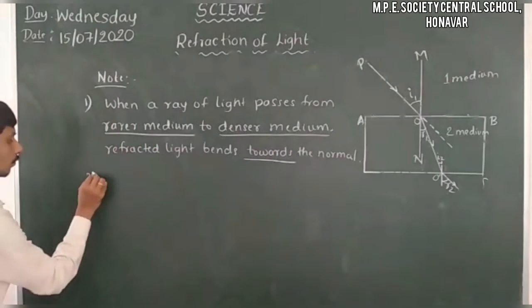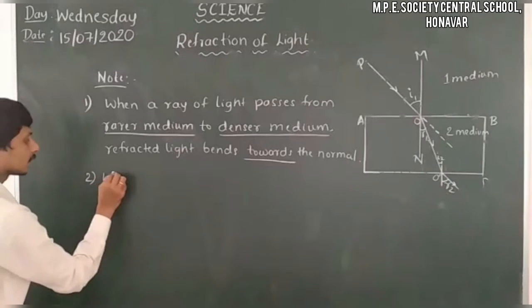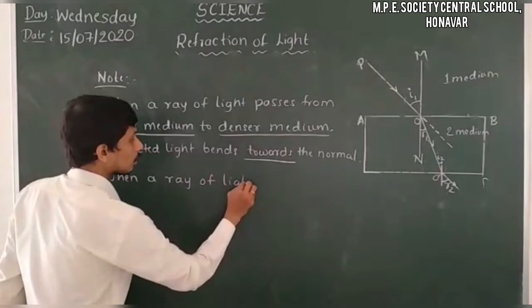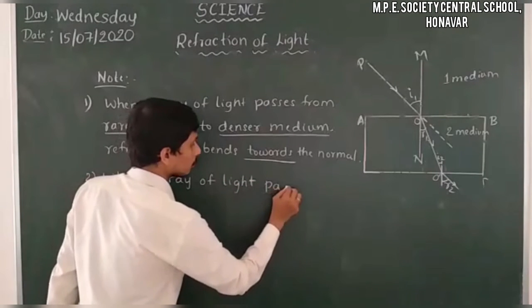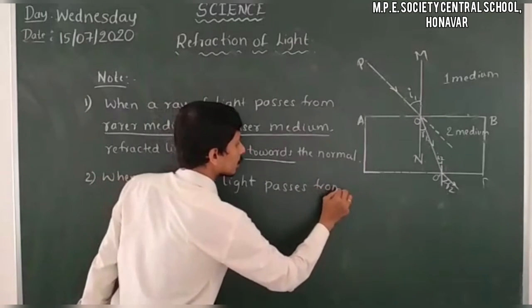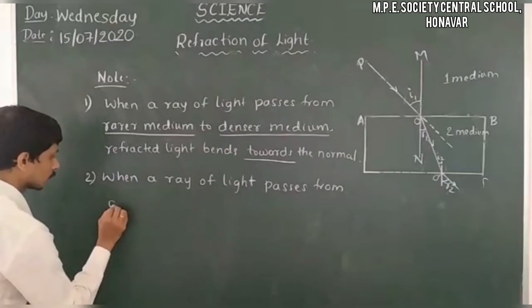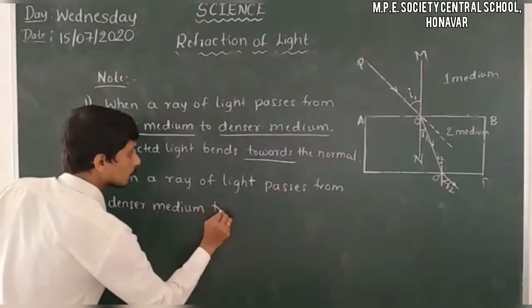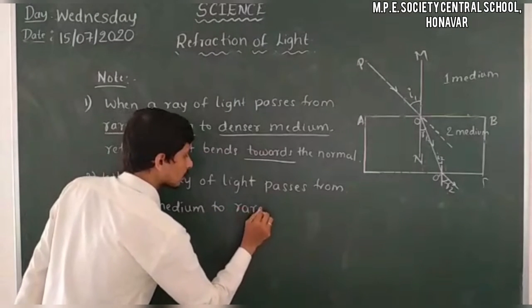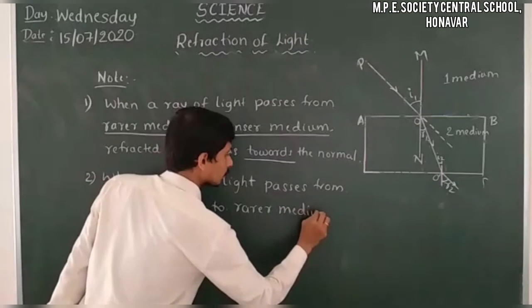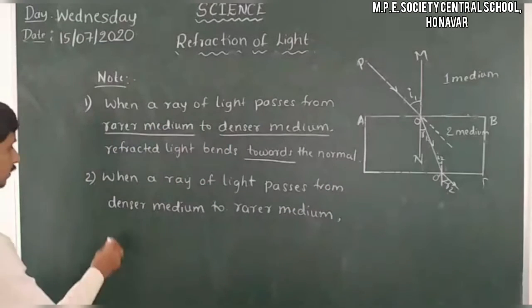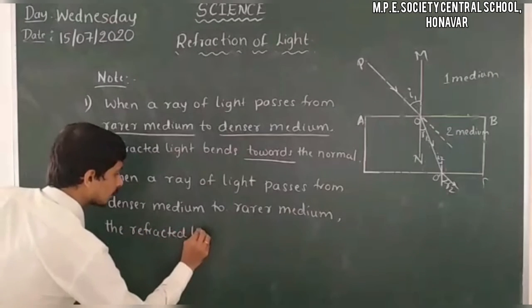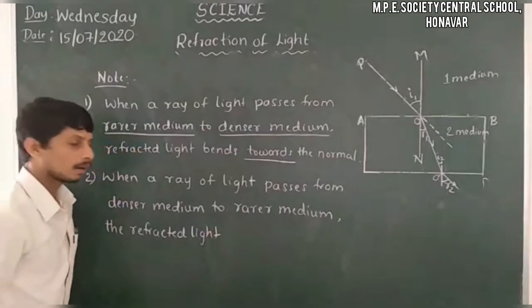Then what is the next case? When a ray of light passes from a denser medium to a rarer medium, the refracted light bends away from the normal.